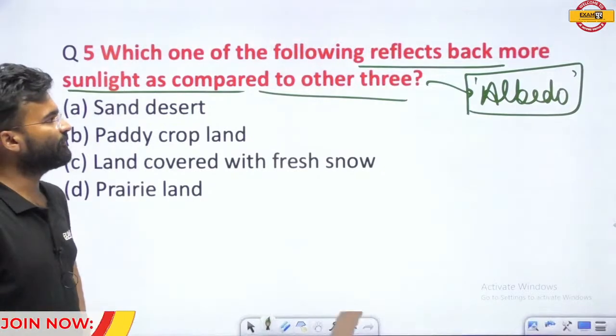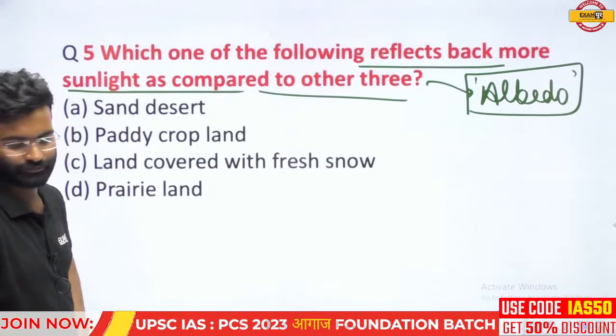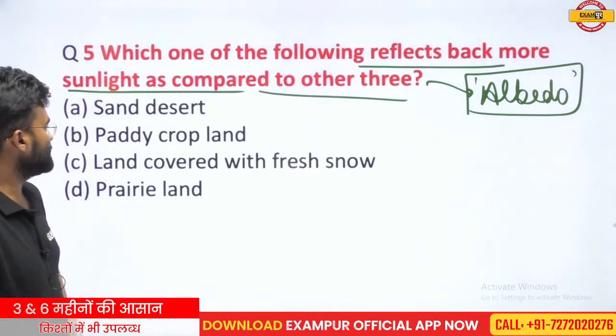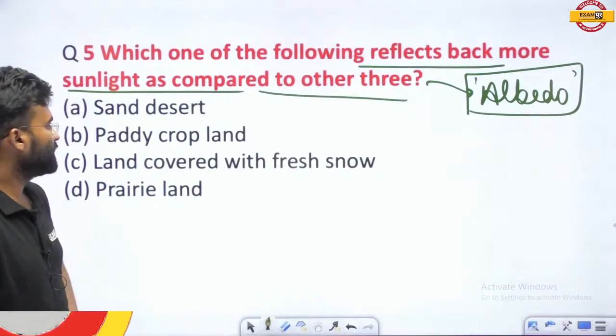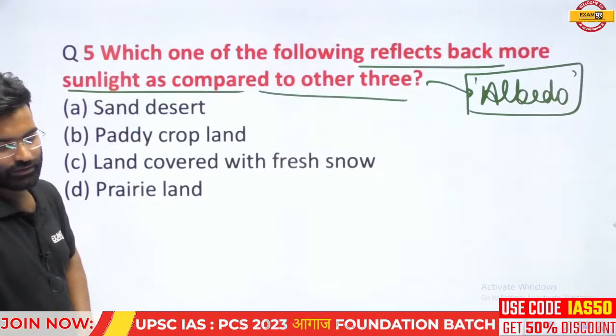Which one of the following reflects back more sunlight as compared to the other 3? Sand deserts, paddy crop land, land covered with fresh snow, and the prairie land.